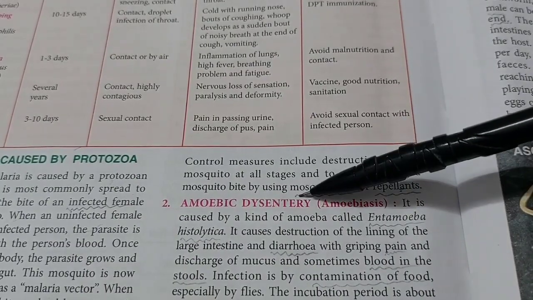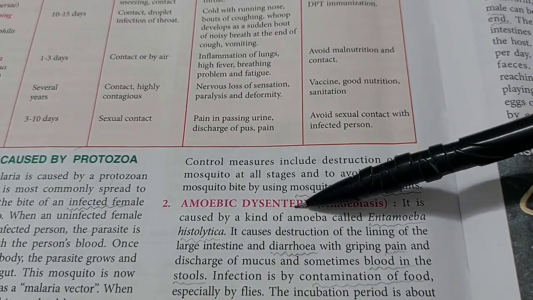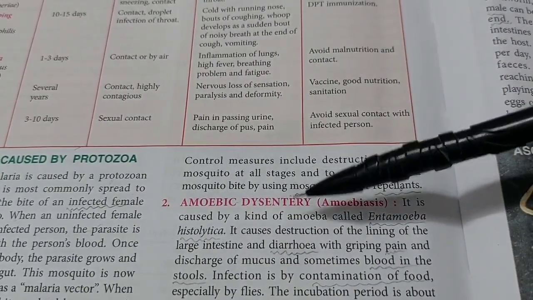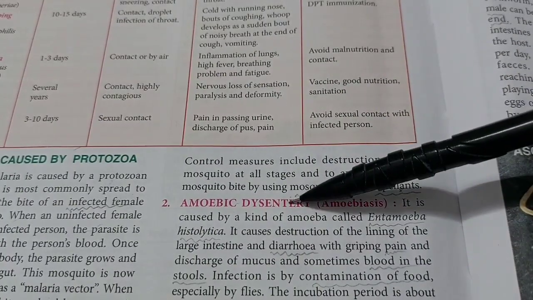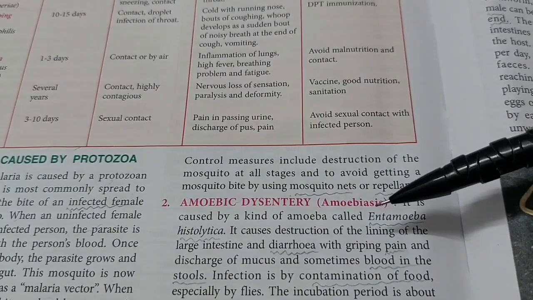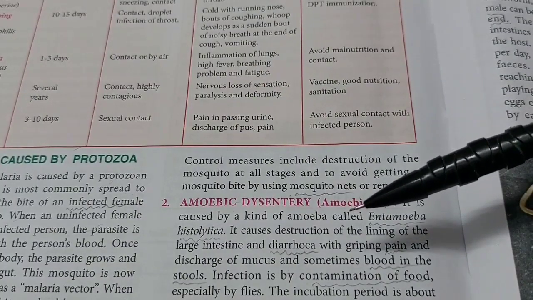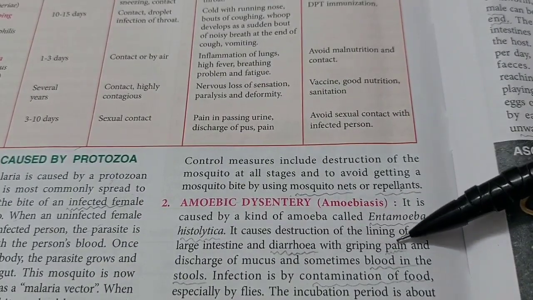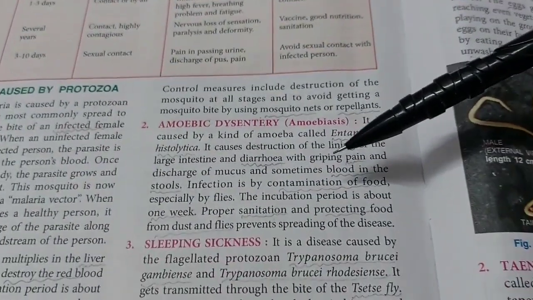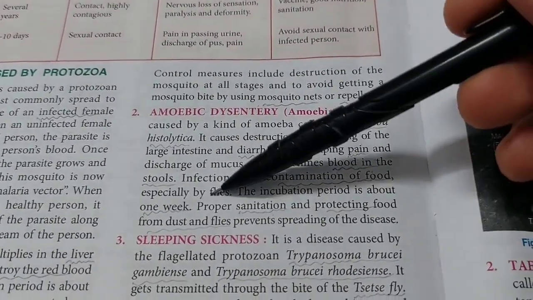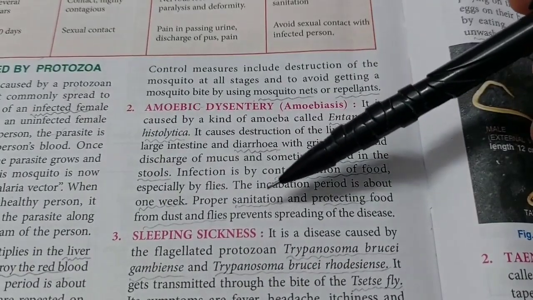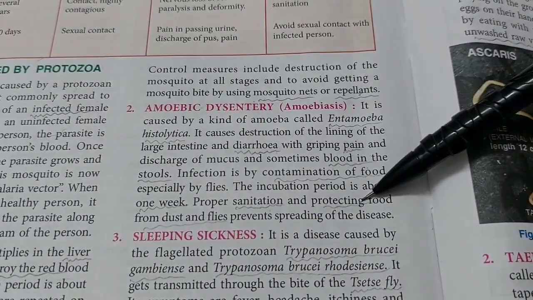Next, amoebic dysentery. Since the dysentery is caused by amoeba, it's amoebic dysentery. Some diseases like dysentery are caused by bacteria as well, so that's different. Another name for the disease is amoebiasis, caused by Entamoeba histolytica. No need to get hysterical about it. The symptoms are diarrhea, pain, and blood in the stools, that is the feces. It is spread by food contaminated by flies, and the incubation period is 1 week. How should we prevent it? Proper sanitation, and protect the food from dust and flies.